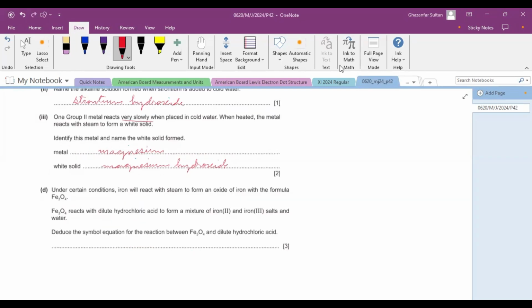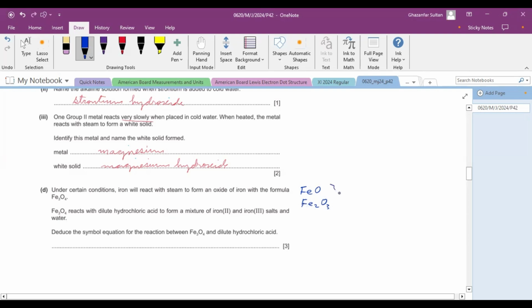Part D of question number 2. Under certain conditions, iron will react with steam to form an oxide of iron with the formula Fe3O4. Actually, this is a mixture of two oxides, that is FeO, iron 2 oxide, and Fe2O3, that is iron 3 oxide.